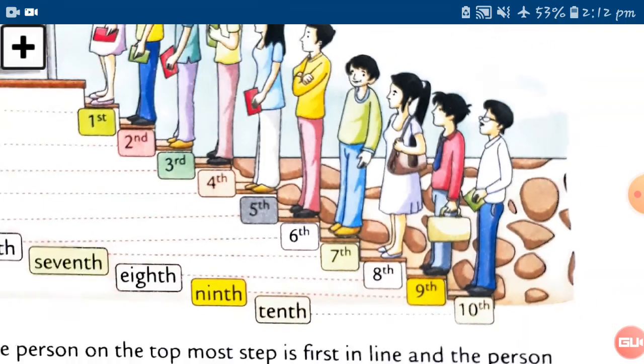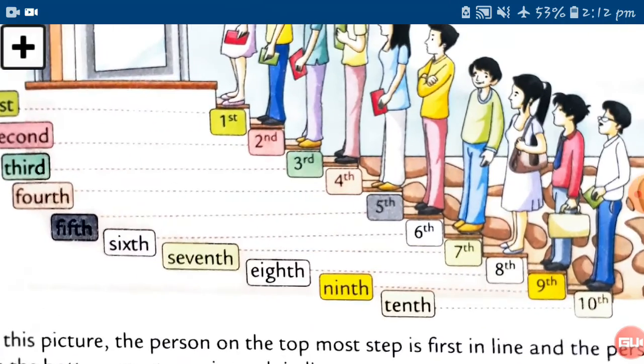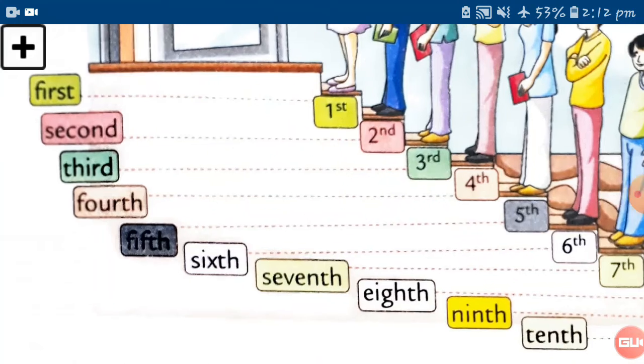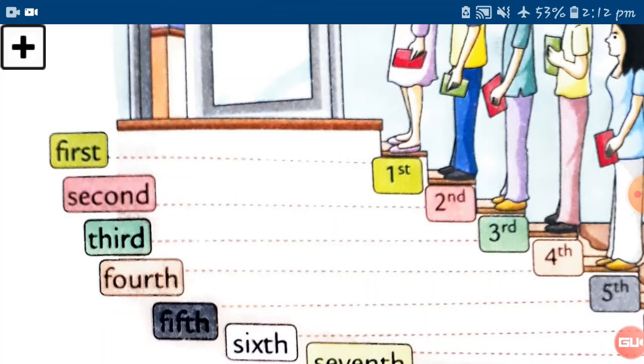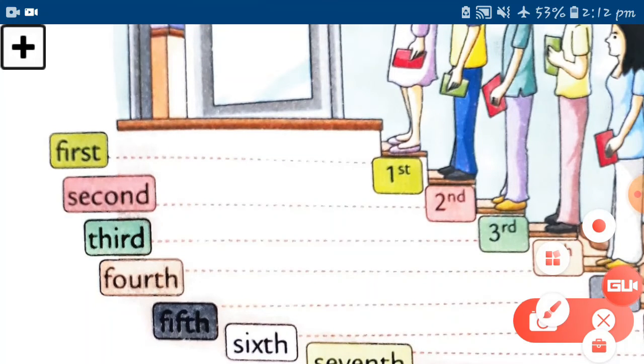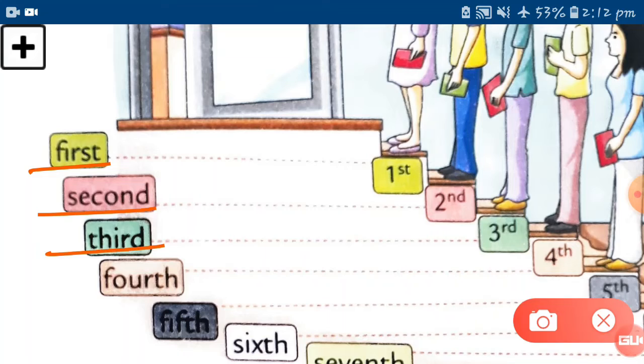You can very easily identify them. Here is the spelling, how to write the ordinal numbers. First, how to write first: not only one, you have to write first. This is the spelling of first. Here is the second number, here is the third one, here is the fourth one, here is the fifth one. So this is the spelling of these ordinal numbers. You have to note it down.